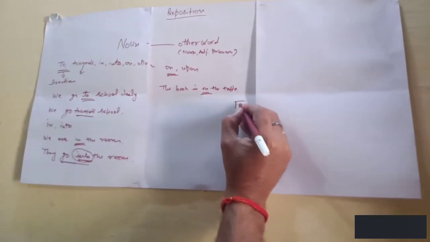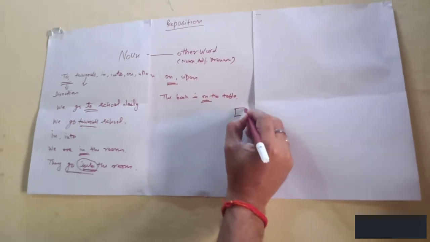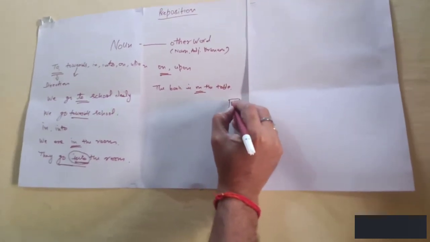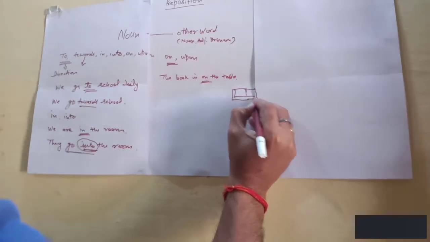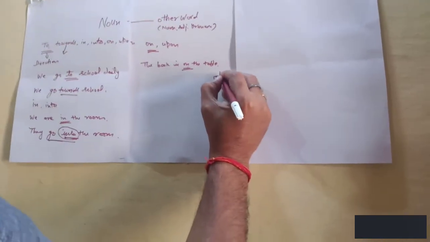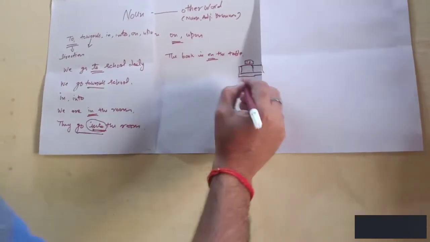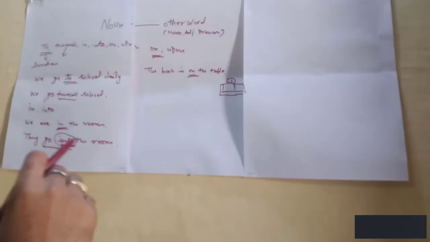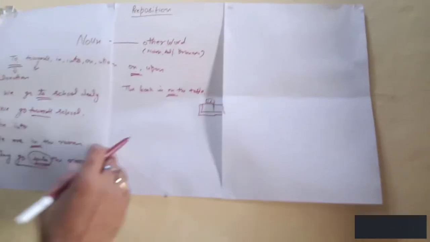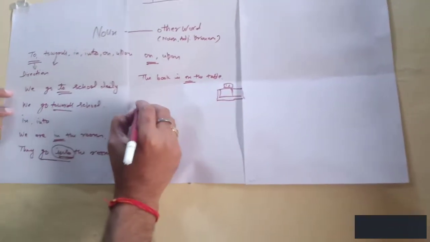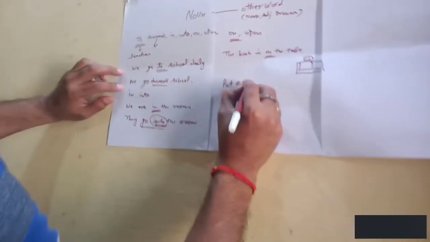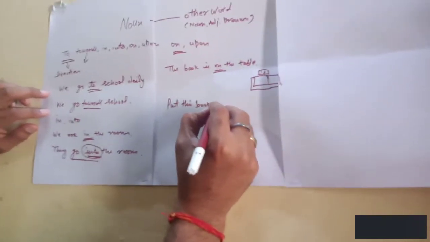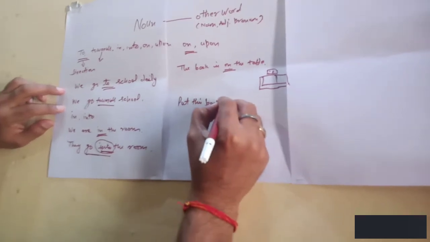Suppose this is the table, and there is a book. This is on the table. Put this book upon the table.